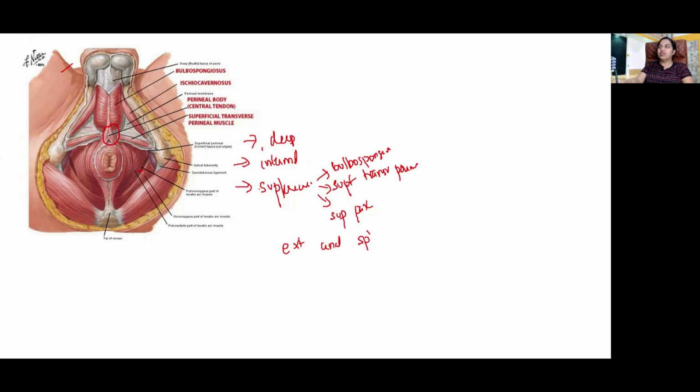Okay, you can see where the ischiocavernosus is here. This is your bulbospongiosus. In the intermediate stratum, it receives the insertion of the deep part of the external anal sphincter and deep transverse perineii. And in the deeper strata, it receives the fibers from levator ani. Okay. So injury to the perineal body can disturb the pelvic organ openings, leading to prolapse.